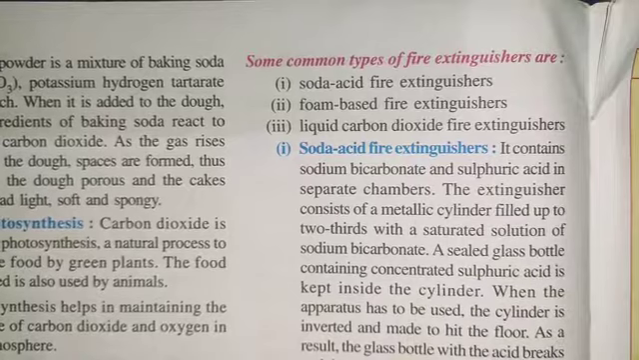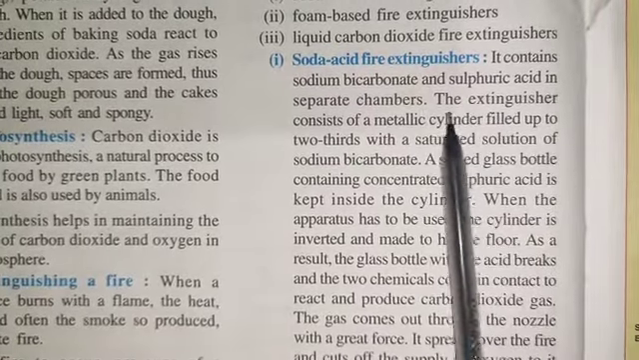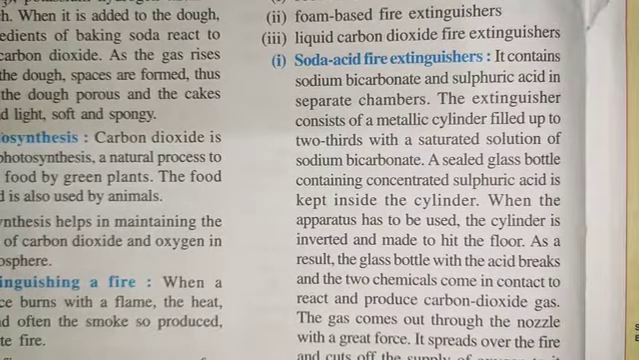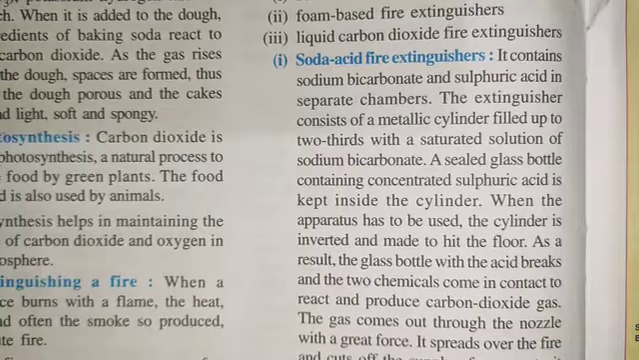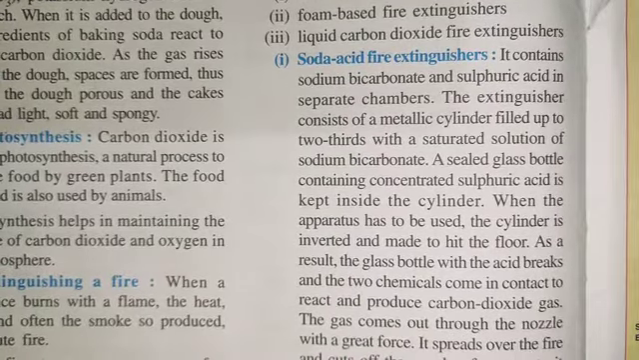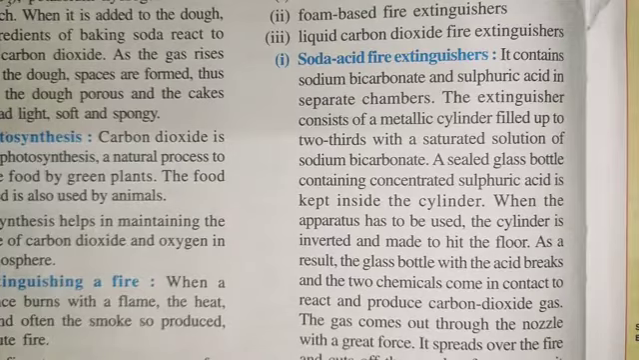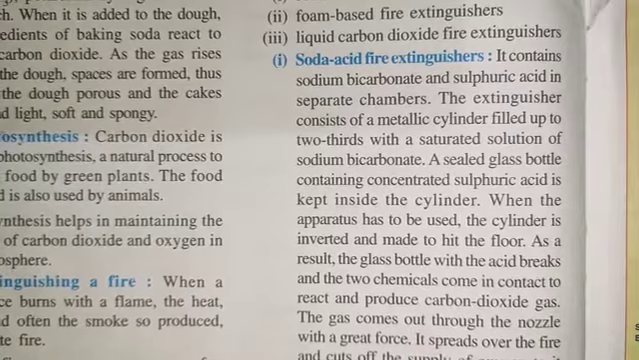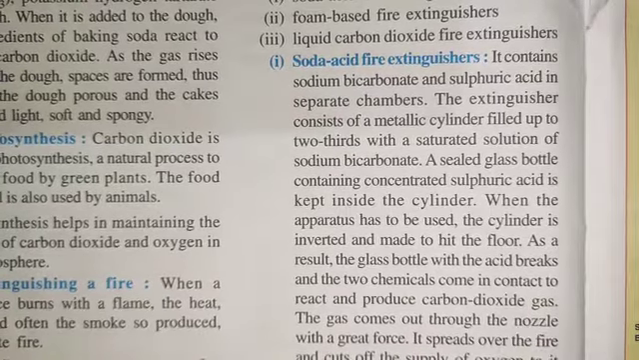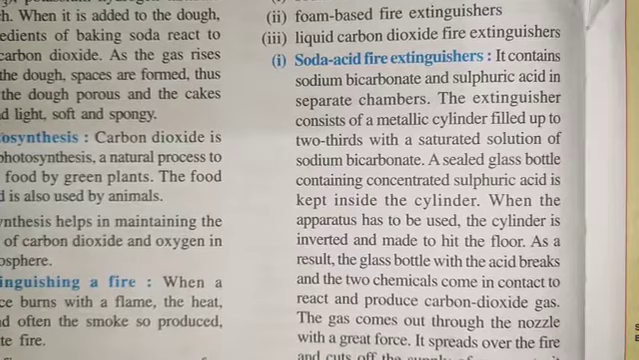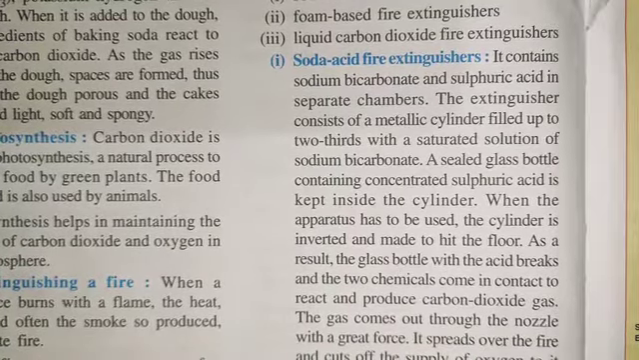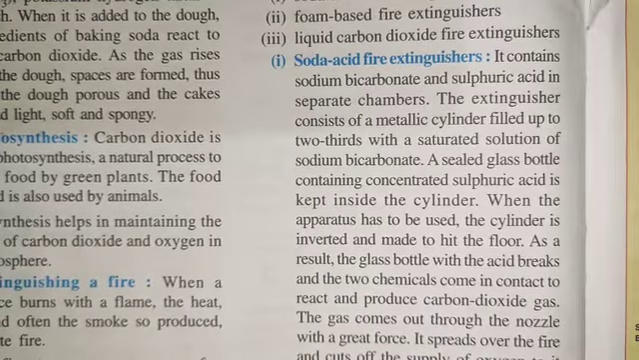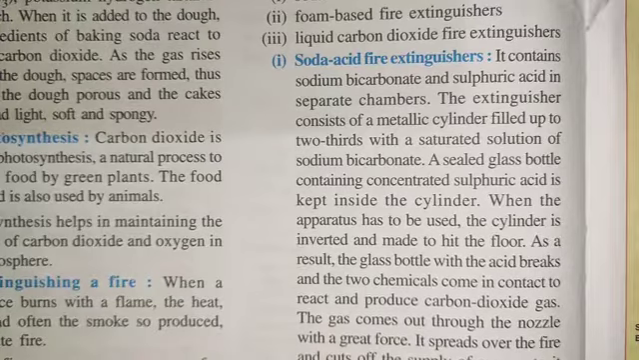So the first one, the soda acid fire extinguisher. It contains sodium bicarbonate and sulfuric acid in separate chambers. It has a metallic cylinder and its 2/3 part is filled with a saturated solution of sodium bicarbonate. A sealed glass bottle containing concentrated sulfuric acid is kept inside the cylinder. When we use this extinguisher, the cylinder is turned upside down, that is, it is in an inverted position, and made to hit the floor. As a result, the glass bottle with the acid breaks and the two chemicals come in contact and react, and thus they produce carbon dioxide.